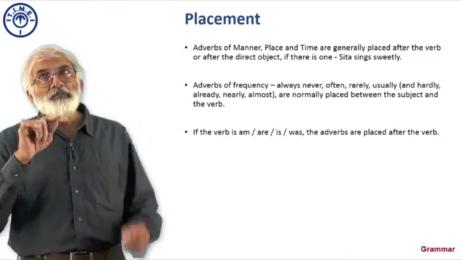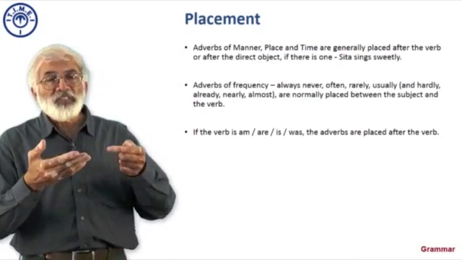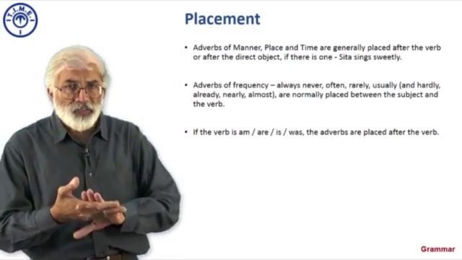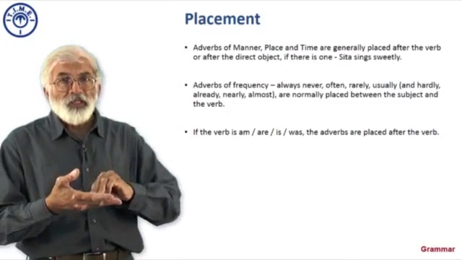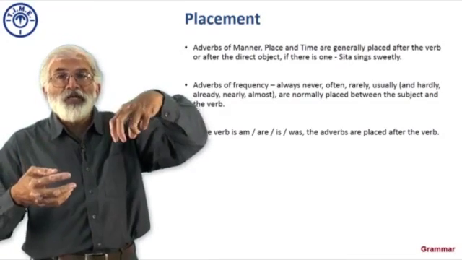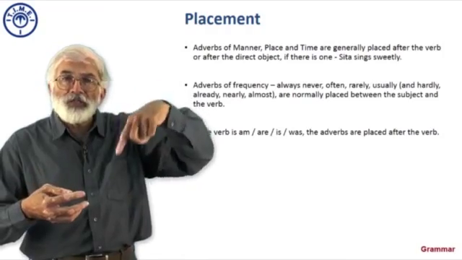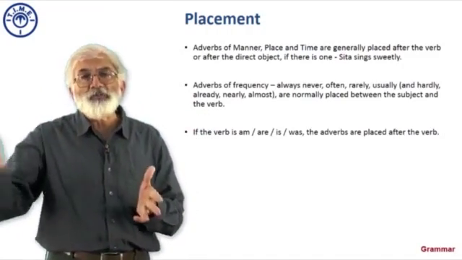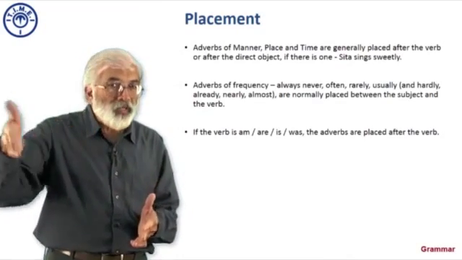Okay. So, let us expand that a little bit. Now, if I say the child is playing happily, the child is playing is a sentence by itself. Because I have got playing, the is playing is a situation where we are talking about continuous tense. So, if I use the is with the sentence, then the adverb has to come after the verb. So, the child is playing happily.